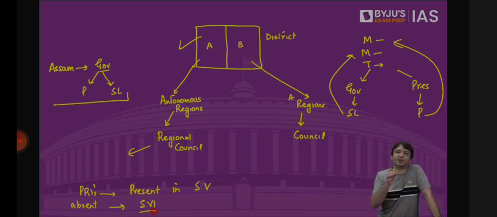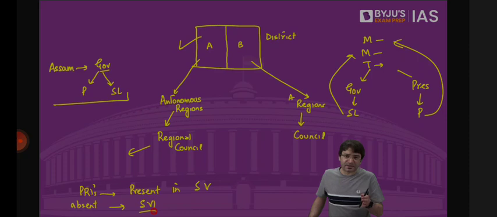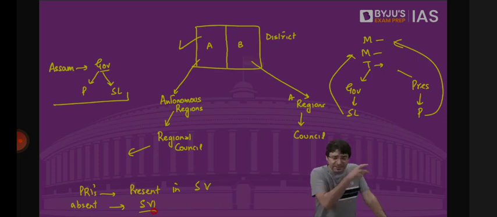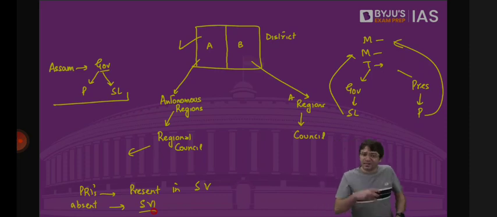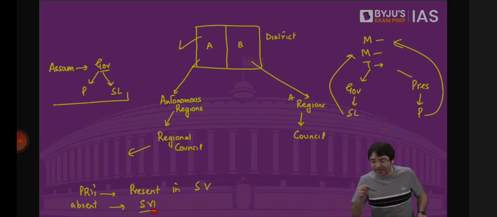I am the governor of Assam. The governor of Assam is given special responsibility. So far as the governor and the president are concerned, in states such as Meghalaya, Mizoram and Tripura, the governor of the state will get to decide whether the state law will be applicable to this tribal area or not. And the president will get to decide whether parliamentary law will be applicable to these areas or not.